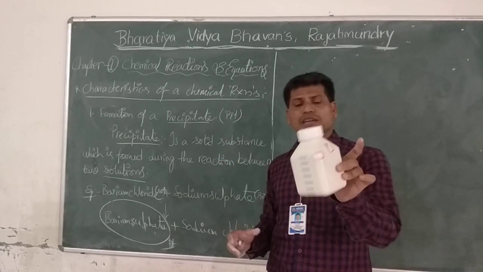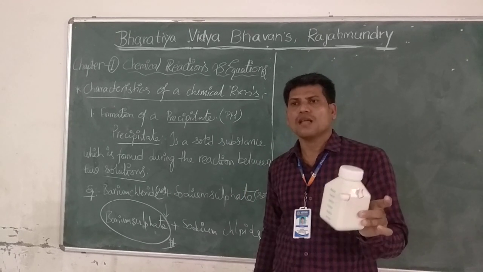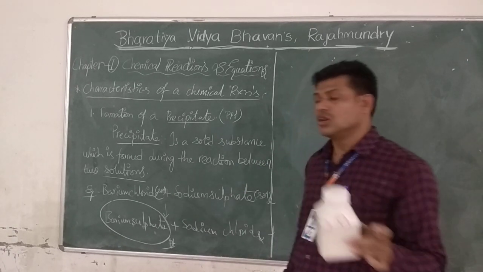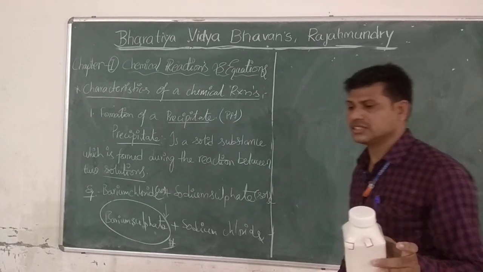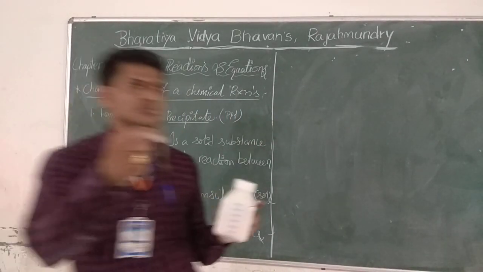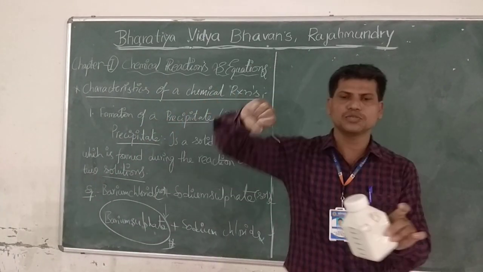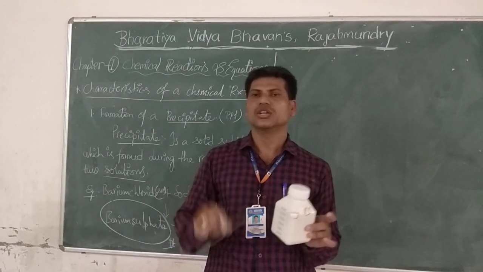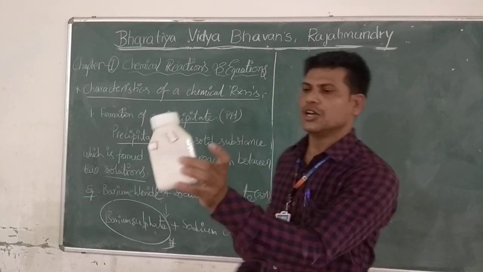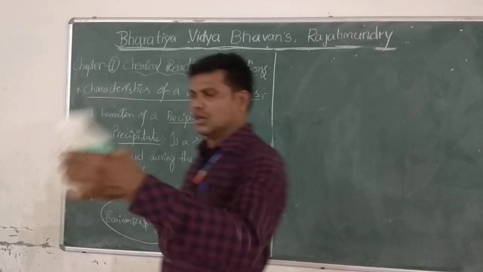For taking chemical from this container or tin, don't use hands directly. We have to use a spatula. This is known as a spatula. By using a spatula only, we take chemicals to the beaker or any other container for conducting the reaction. This is barium chloride.